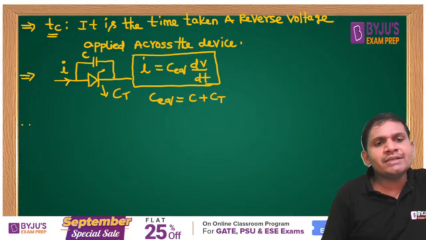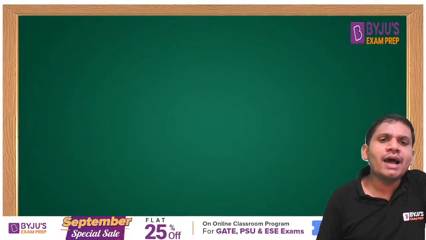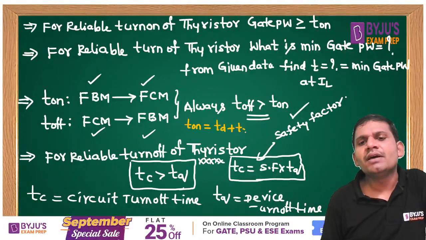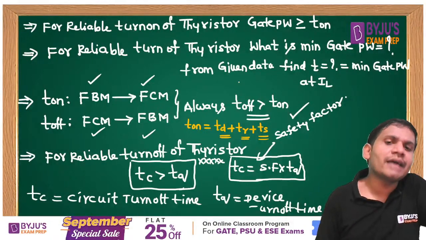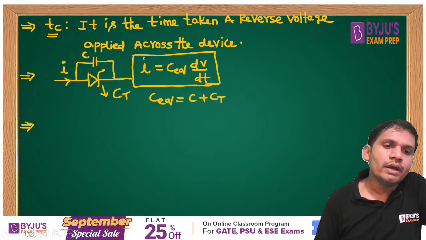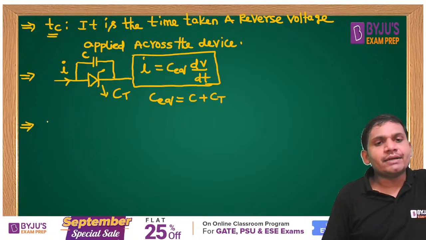One more point to remember here. The total turn-on time of SCR equals delay time plus rise time plus spread time. This is very important. This is the total turn-on time of SCR. One more important point, students. By controlling the gate current,